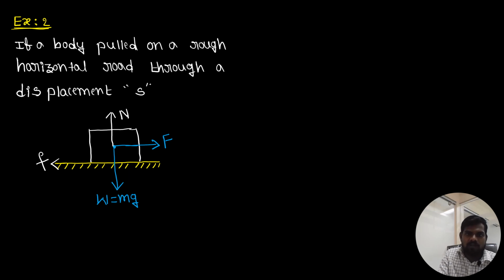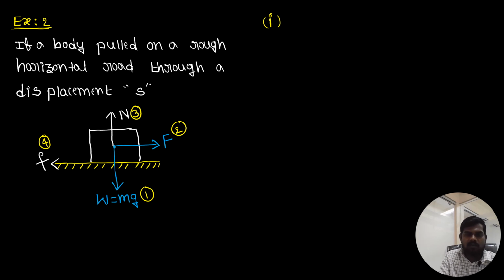The first point: I will take the work done by the individual forces. In total four forces are acting. One is the weight, the gravity force. Second one is the applied force towards the right direction. Third one is the normal reaction, which is upward. And fourth one is the friction, which is towards the left in this diagram.